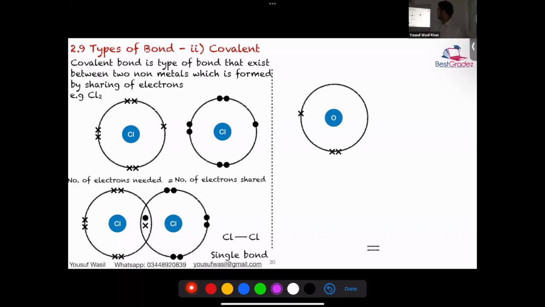If we talk about oxygen, what do you think will happen between two oxygen?